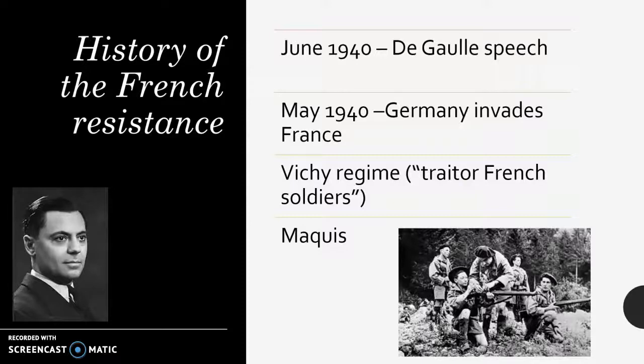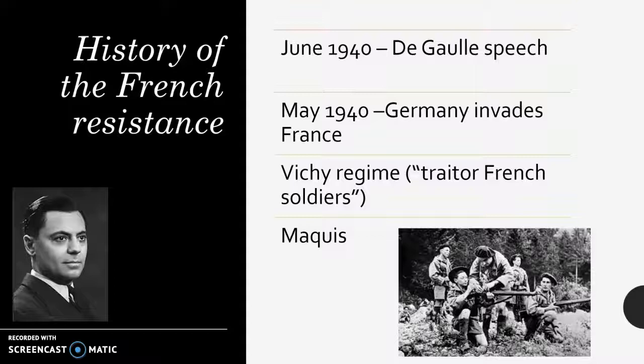June 1940, there was a famous speech by Charles de Gaulle. It was called the Appeal of 18 June. Now, this speech is famous in French history for rallying the French after the fall of France. And in May 1940, Germany invaded France. Those are important times. The Vichy regime, also known as traitor French soldiers. The Vichy regime was basically a time period in which Germany had control of France.